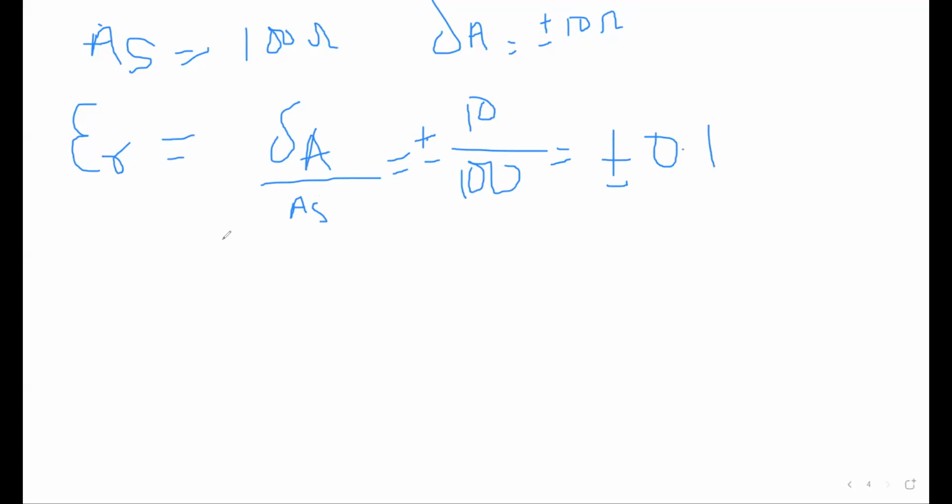So if you are now asked to find the percentage limiting error, percentage ER, then what will it be? Yes, it will be 10%. Because 0.1, which I'm getting as the answer, multiplied by 100, then my percentage is absolutely plus minus 10%.